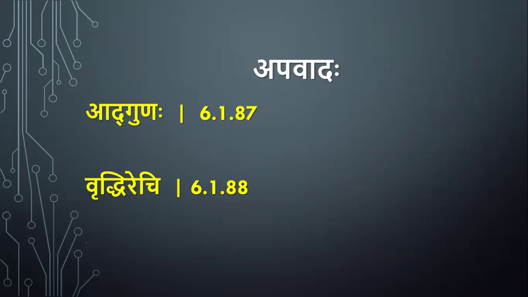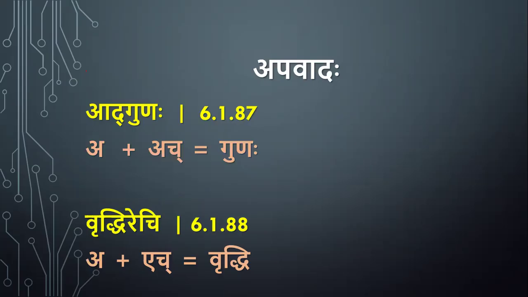So let us consider the relation between Adgunaha and Vriddhirechi. By Adgunaha, this is A plus Ach, because the Anuvritti of Ach is taken from Ikoyanach. There is no Saptamyanta word in this sutra, Adgunaha. So A plus Ach is equal to Guna. By Vriddhirechi, A plus Ech is equal to Vriddhi.